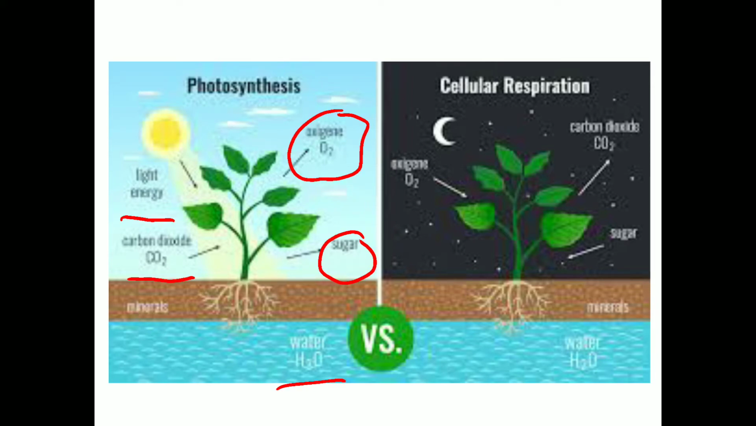Whereas during night time, plants take in oxygen and give out carbon dioxide. So during daytime they perform photosynthesis, and during night they perform respiration. So both the processes are taking place in plants.